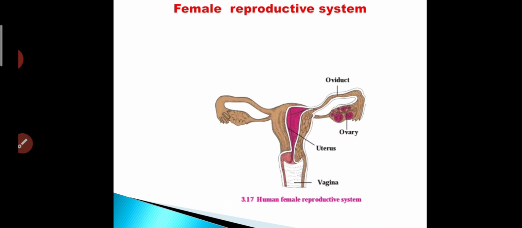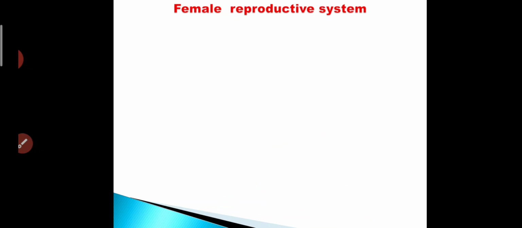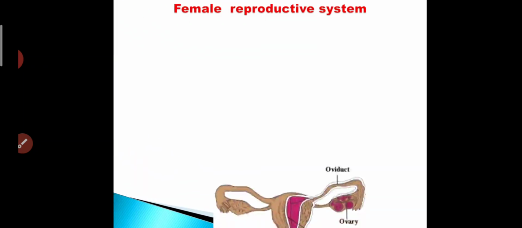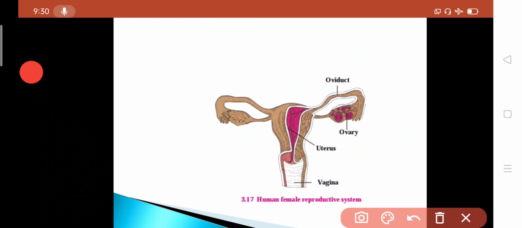The female reproductive system is composed of different kinds of organs that are oviduct, then ovary, next the central part, the largest part of the system, the uterus, and next the important part, the vagina.